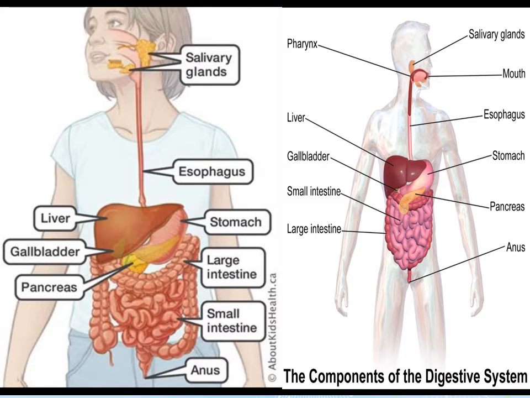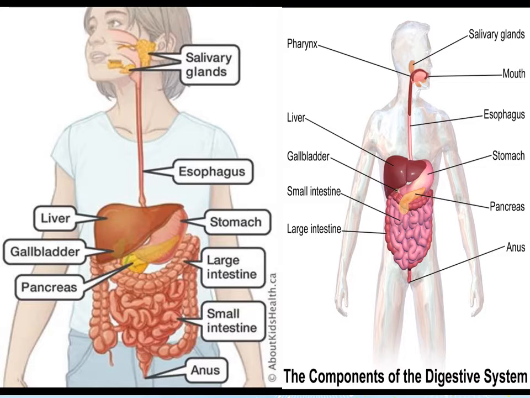The digestive system is made up of many organs. It starts in the mouth with salivary glands that secrete the salivary juice that you use during chewing. Then the esophagus, known as the food pipe, through which food comes down from the mouth to reach the stomach, which is the J-shaped organ over here. It is a muscular organ in which food is subjected to churning and to gastric juice, which is the acid of the stomach.